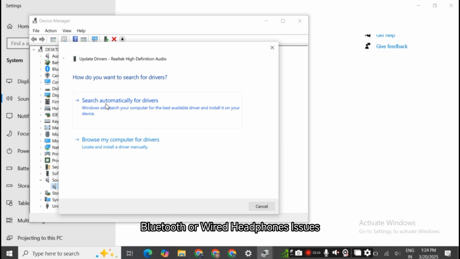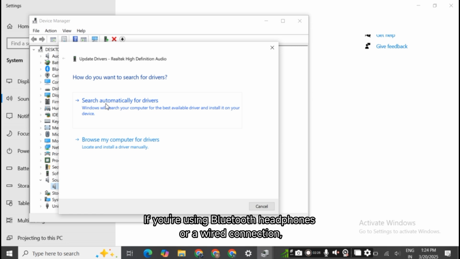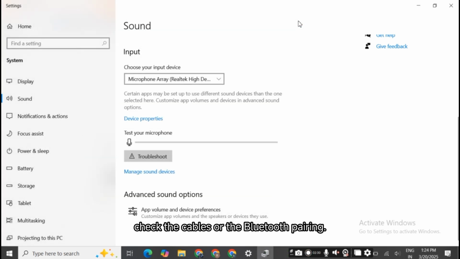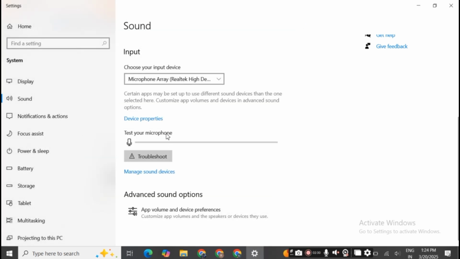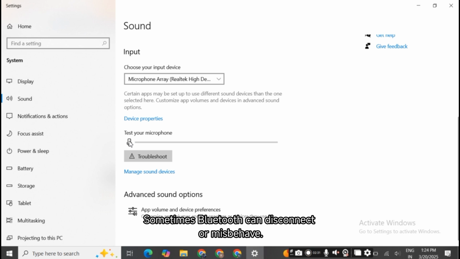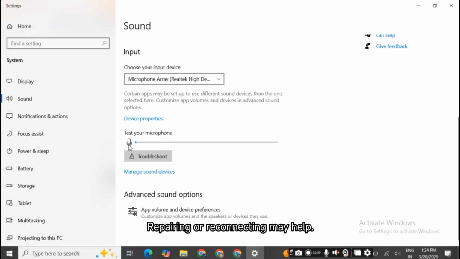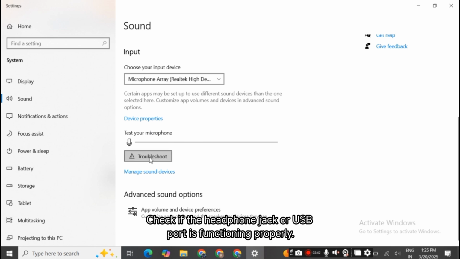Bluetooth or wired headphones issues. If you're using Bluetooth headphones or a wired connection, check the cables or the Bluetooth pairing. Sometimes Bluetooth can disconnect or misbehave. Repairing or reconnecting may help. Check if the headphone jack or USB port is functioning properly.